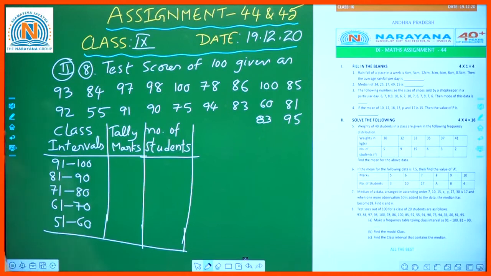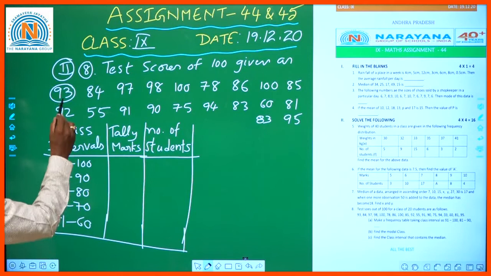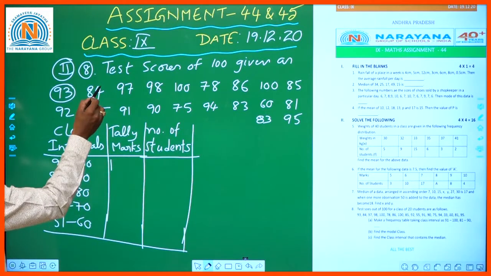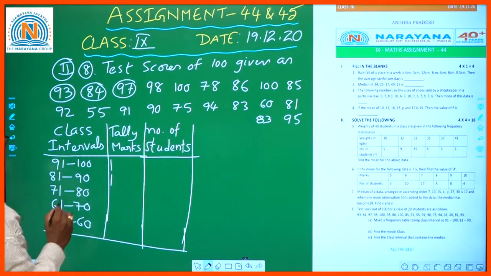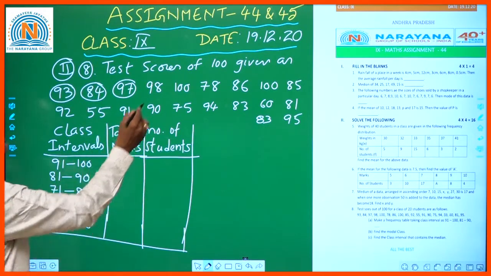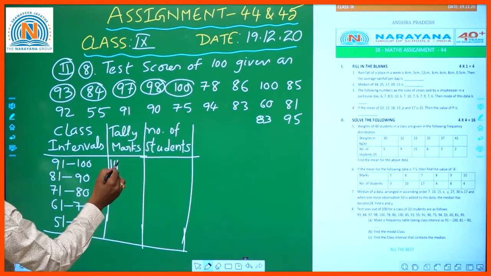Now you see here, first observation, 93 is between 91 to 100. 84 is between 81 to 90. 97 is between 91 to 100. 98 again here. 100 out of 100, very good.